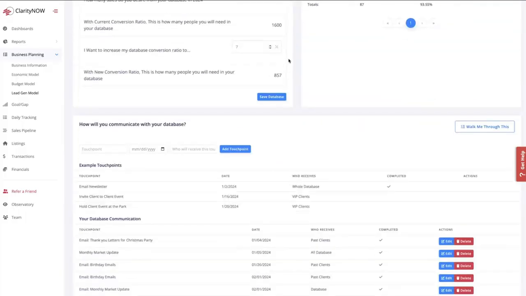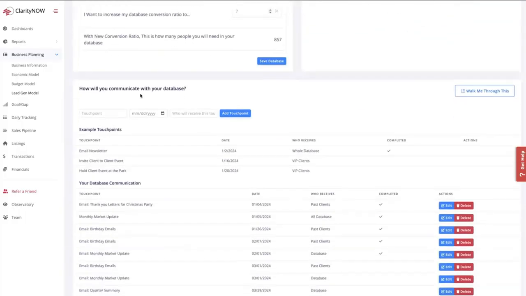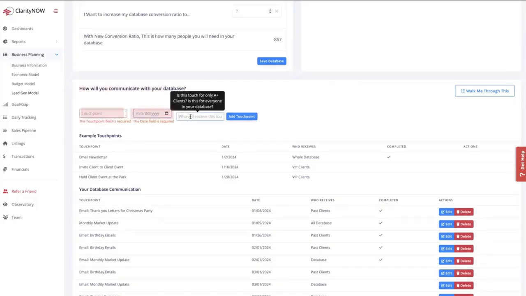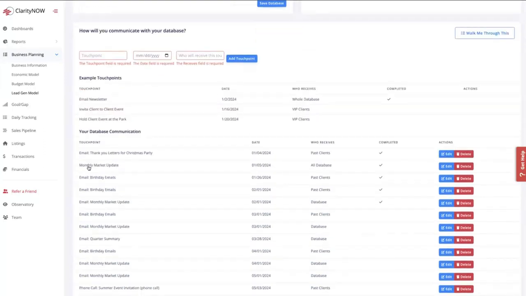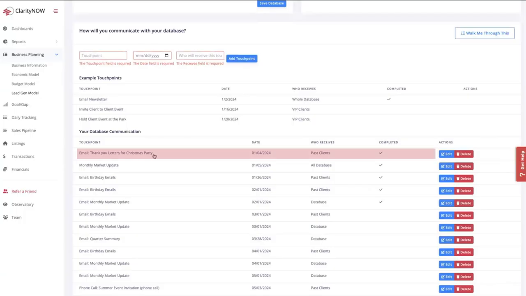Now, down below, speaking of database conversion, how will you communicate with your database? This is a feature, guys, that not enough people take advantage of, and I trust that all of you will. All you do is you type in what is the touch point, what is the date, and who is going to receive this within your database. So as an example down below, we're going to email thank you letters for the Christmas party that they came to. We're sending that on January 4th. It's going to all past clients, and I have completed that task.